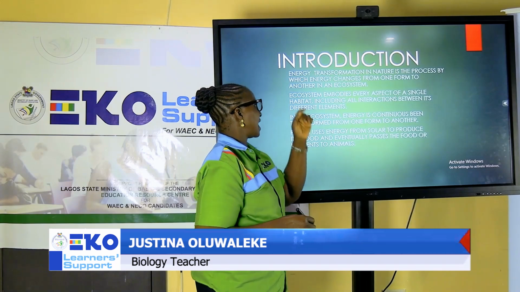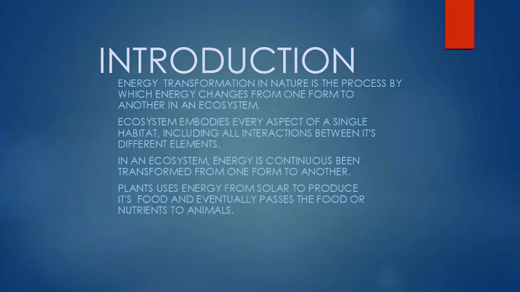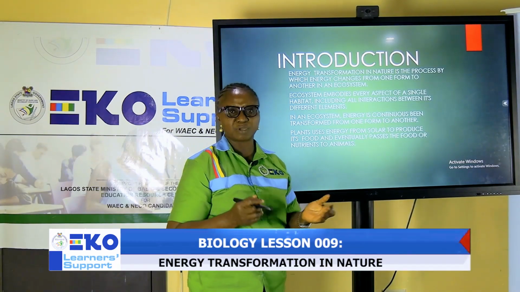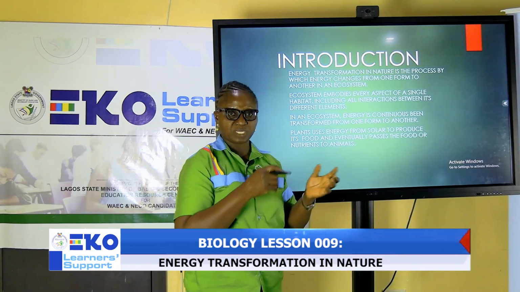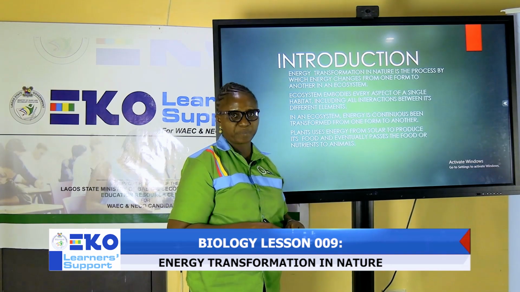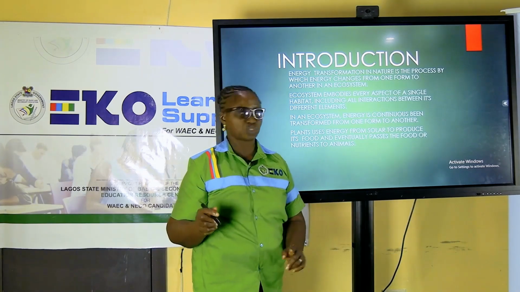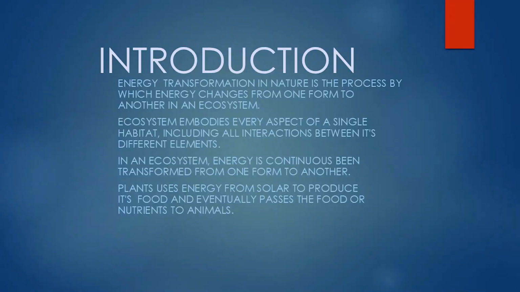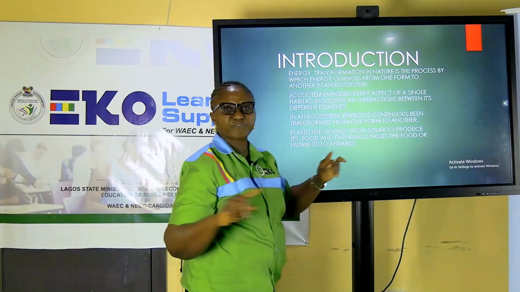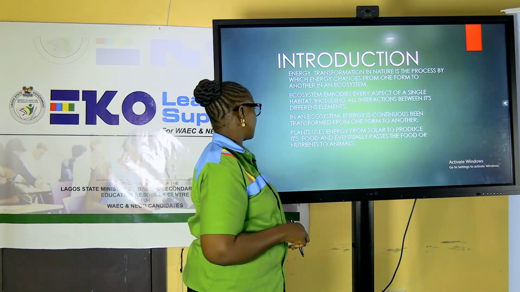In the introduction, I have the concept to say energy transformation in nature is the process by which energy changes from one form to another in an ecosystem. What do I mean by an ecosystem? It's a system where we have interaction between plants and animals in their environment. So that is what we consider as ecosystem. And we are looking at the various forms of energy. Ecosystem embodies every aspect of a single habitat. Remember, habitat is a dwelling place of an organism. And in this case, we are looking at different elements that make up the ecosystem.